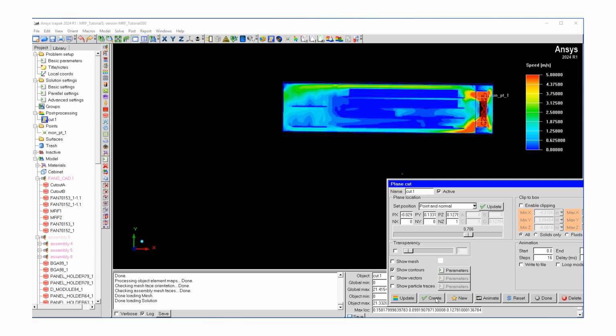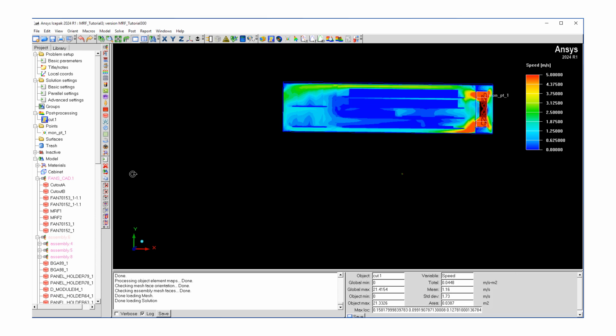In the next step, what we're going to do is switch to the 3D fan object, turn off our MRF approach, and then switch to the 3D fan solution and compare the results. See what the differences are between the more detailed MRF approach versus the simplified 3D fan approach. And in Icepak, that's very easy.